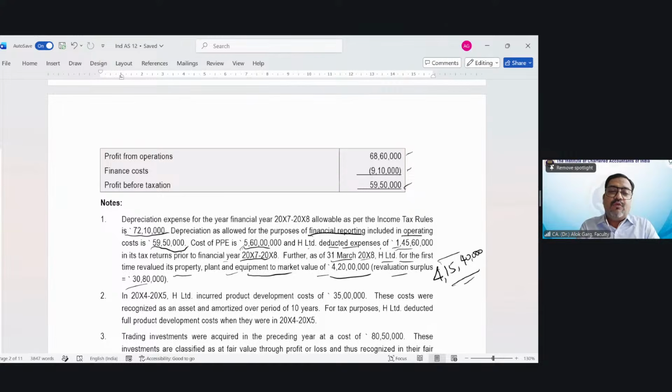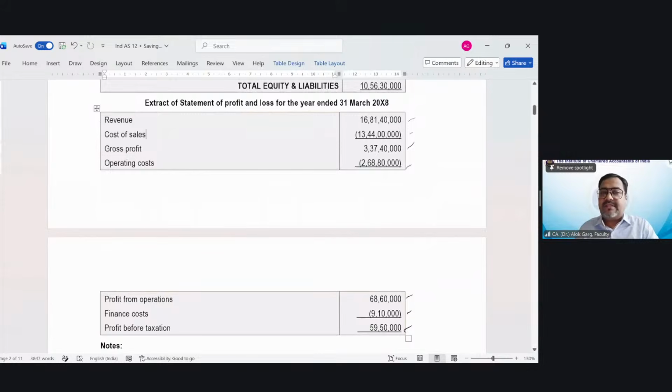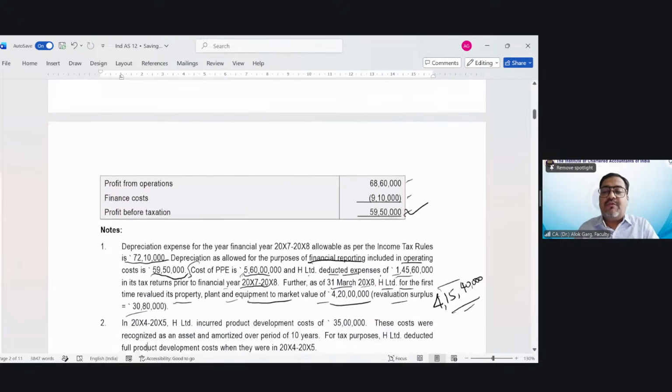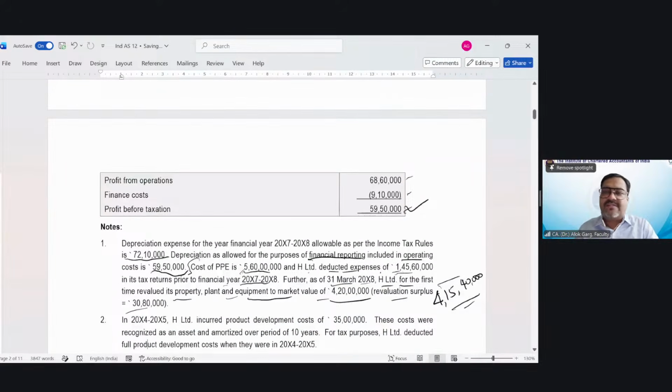But friends, do we have any use of this item here? The question is talking about taxable liability, right? And this revaluation surplus will never come into the P&L. It is part of OCI, and this is profit before tax, so OCI is not included here. Do we need to do anything about this information? In this question, the answer is no. This information is relevant only for the deferred tax calculation, when you compare your book base with your tax base. Your tax base is 4 crore 15 lakh 40,000, for example, and your book base is 4 crore 20 lakh.